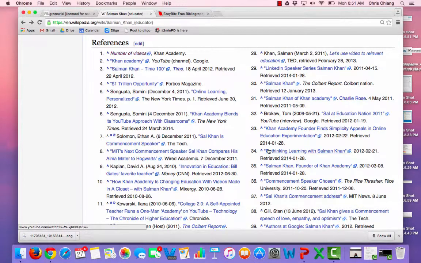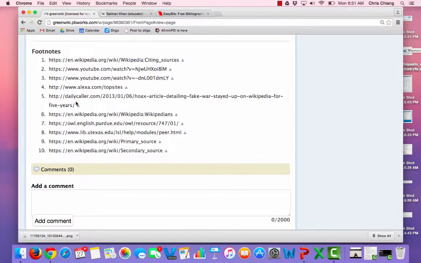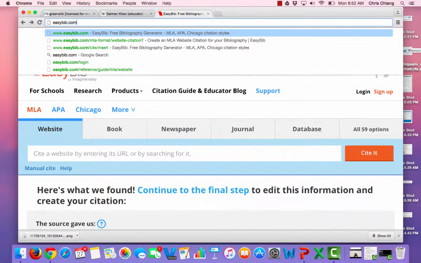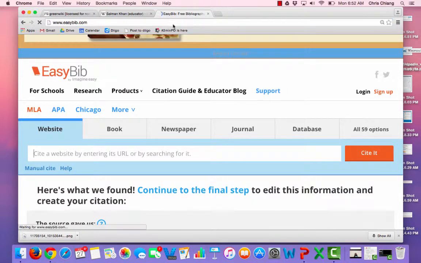So one final step to make your references professional and to follow professional procedures, you see that in these references on Wikipedia, there's a certain format to this. Now, when we look at the references we created in the class, it's just been the hyperlink. So the final step is you go to a website called Easybib. So go to easybib.com, and that's for Easy Bibliography.